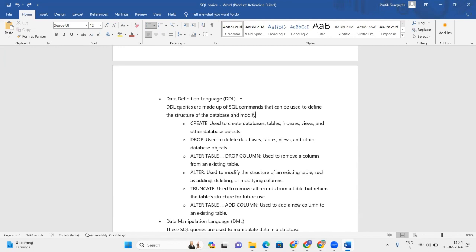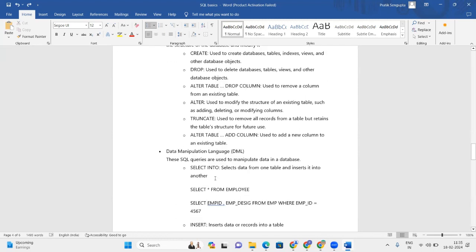Why modify? Because alter is there, right? Alter table. It is used to modify the structure. Suppose you want to add a column in a particular table, or remove a particular column from the table, then you use this.